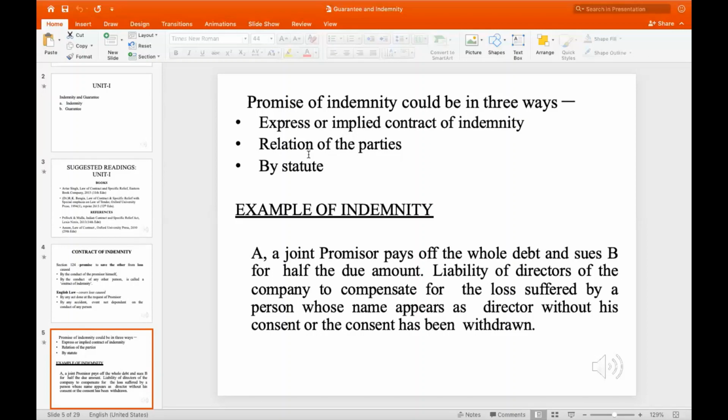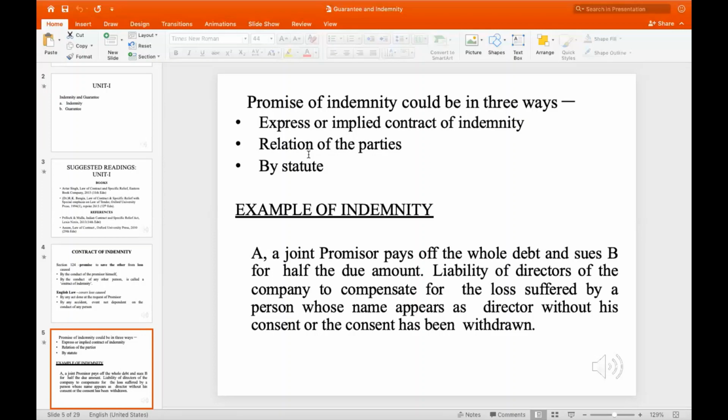Both of them are joint debt promisors, so they will share the sum that is due. However, A provides the entire amount on behalf of B as well, and B then doesn't pay up, so A sues for half the amount, that is, the amount that had to be paid by B.